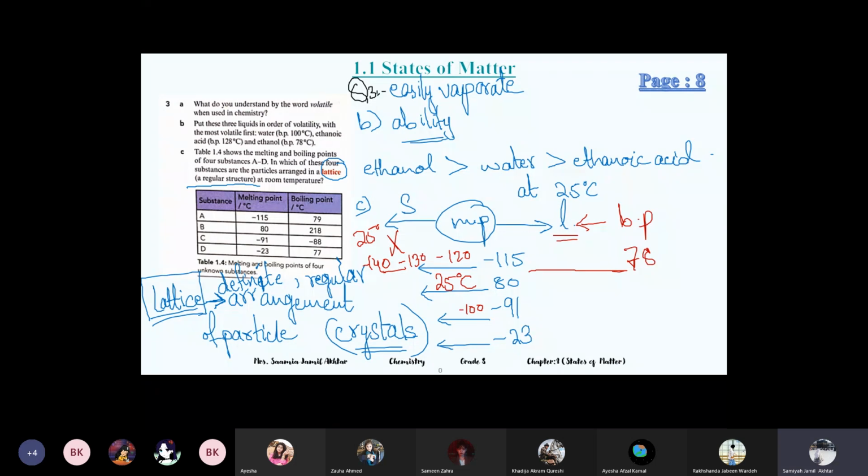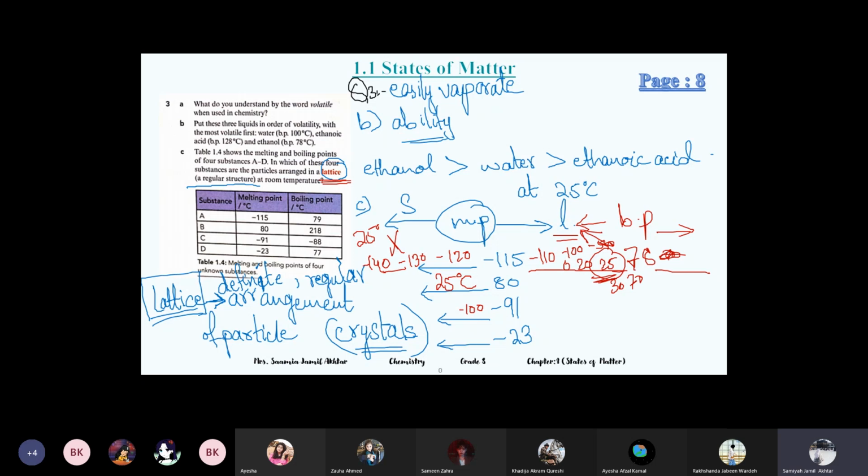It will come in the liquid stage, like minus 110, minus 100, minus 50, 0, then positive numbers 25, 30, and then 70. So 25 comes here, which means this substance is liquid at room temperature. They're asking about the solid, which one is a lattice.